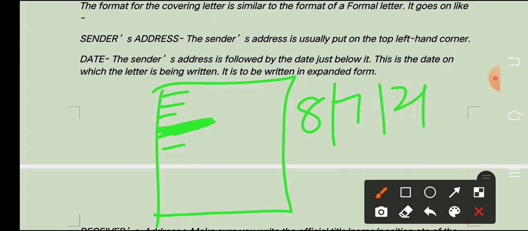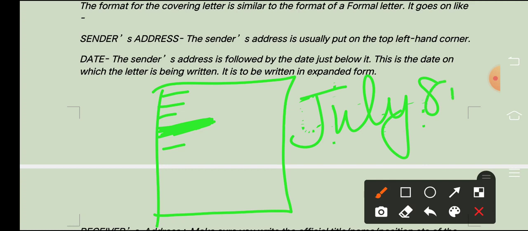How do you have to write down the date? You have to write down the date in proper order. That is, first you have to write down the name of the month and then the date. Suppose it is July. So you have to write July 8, 21, or 2021 also you may write, okay? You have to write that here in the left hand corner, after leaving a space of 1 line, right, just after the sender's address, but you will leave a line blank here.